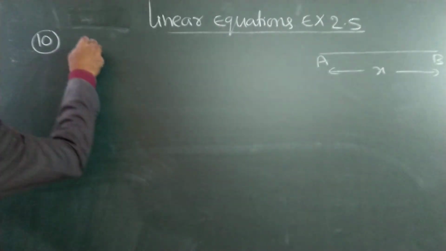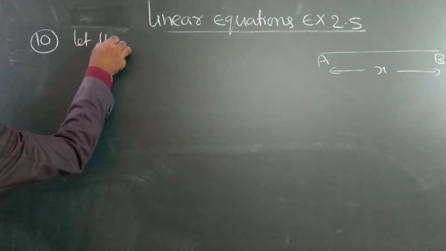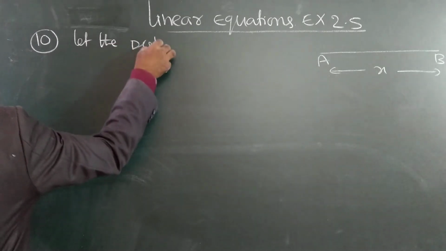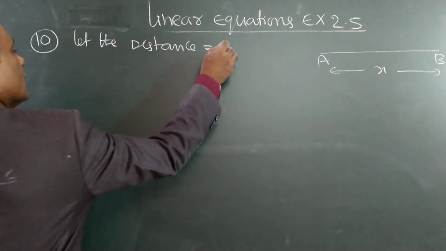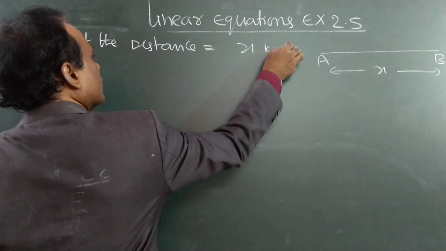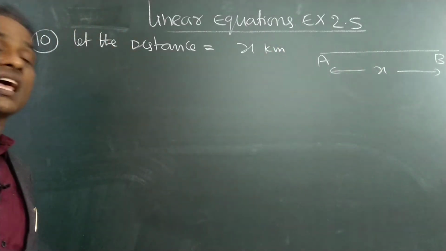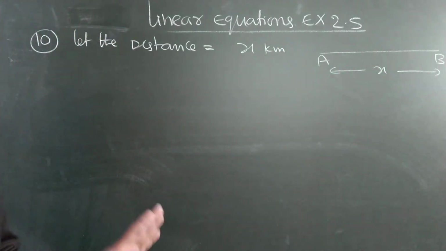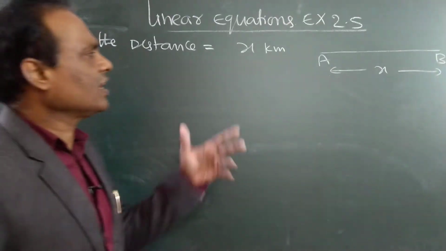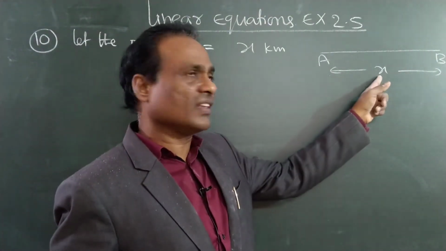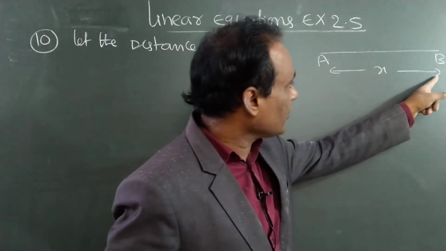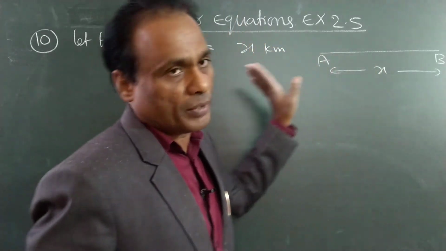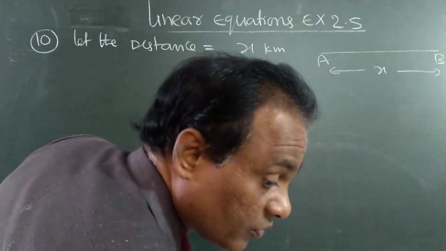See here, let the distance be x kilometers. What is the distance traveled by the train? That is the question. We don't know the distance. Whenever it is not known, we take it as x. So the distance is x kilometers. What is the speed of the train?